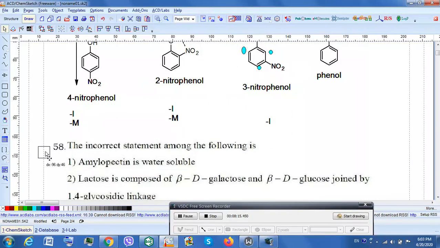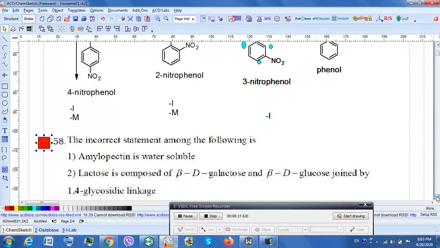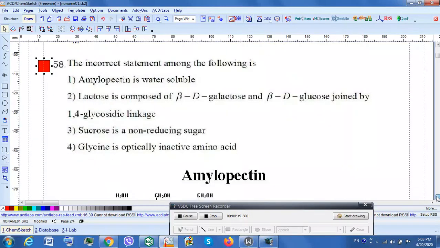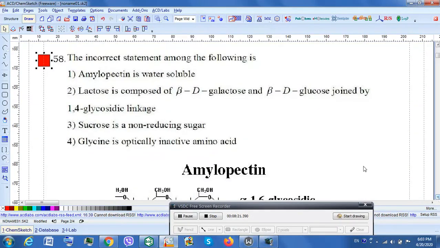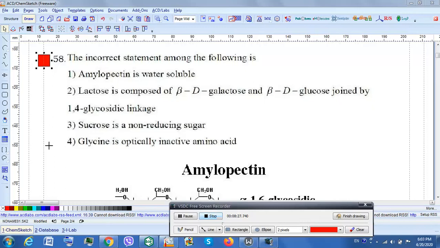Question number 58. 58 is a question from carbohydrates. It is a series of statements. You need to look at the statements, each one of them. Now let's start with the last one. Biomolecules. Glycine is an optically inactive compound. Inactive amino acid. That statement is correct.